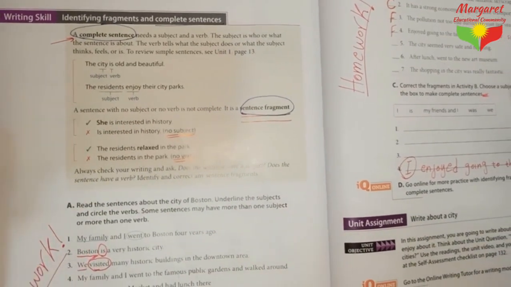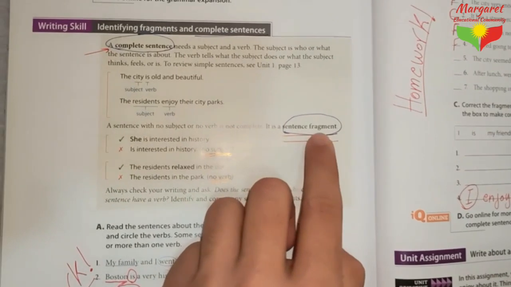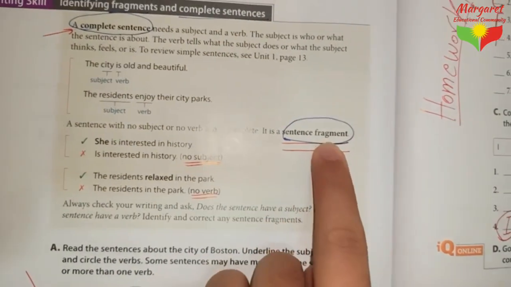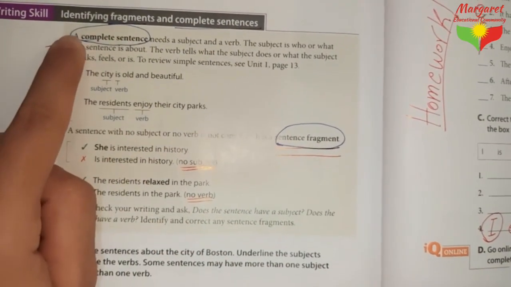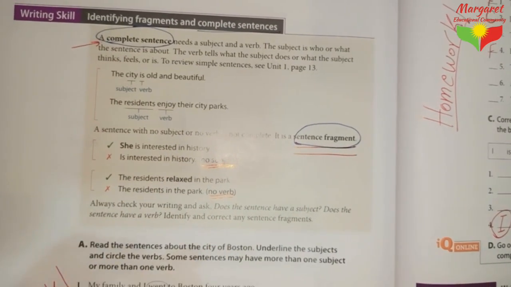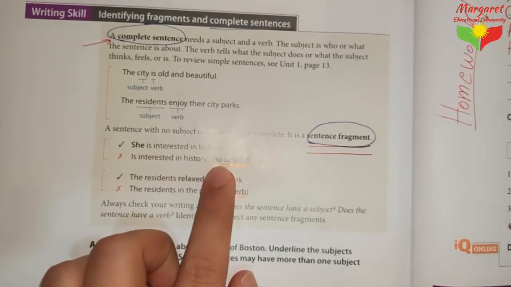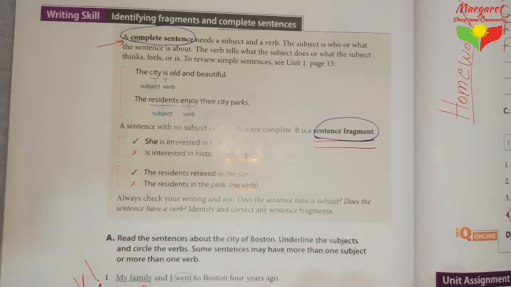But we have another type of sentence, and that is sentence fragment. A sentence fragment is not a complete sentence, because in some cases there's no subject. In some other cases there's no verb.